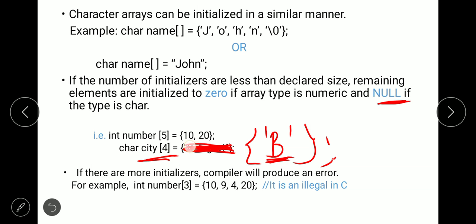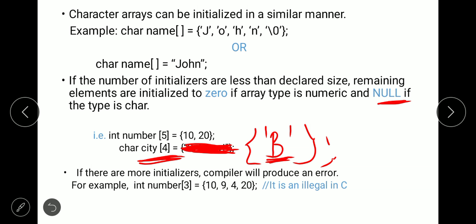Please make the changes. This is wrong, because the maximum number of characters this particular array can hold is only 4. And also this representation was wrong. Yeah, this is correct.